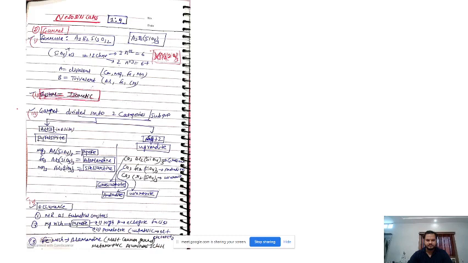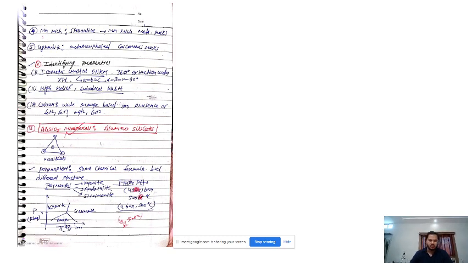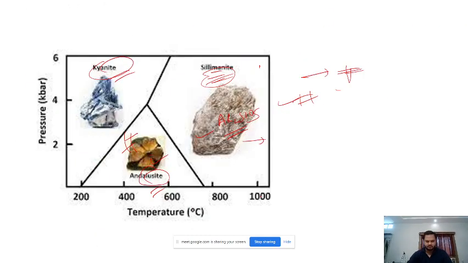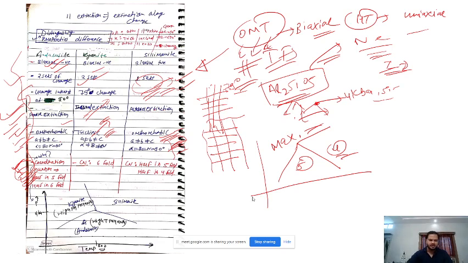If you remember the formula, if you remember that this shows polymorphism, and if you remember this diagram, AKS, and you are able to draw AKS, then it is all easy. You can easily predict that with pressure, the coordination number will increase. Then you have to mug up about the extinction, all right, and the crystal system, right, and then you can also include information about cleavages and this biaxial uniaxial thing, right.